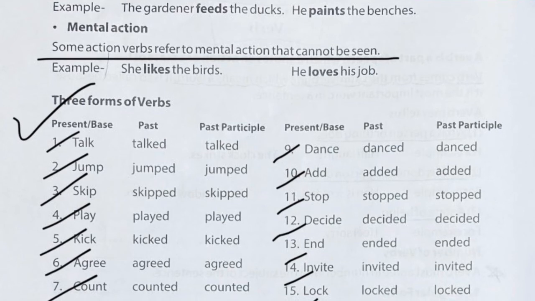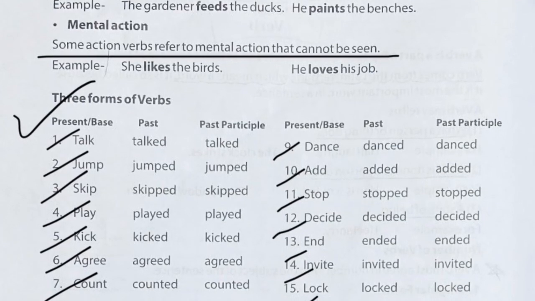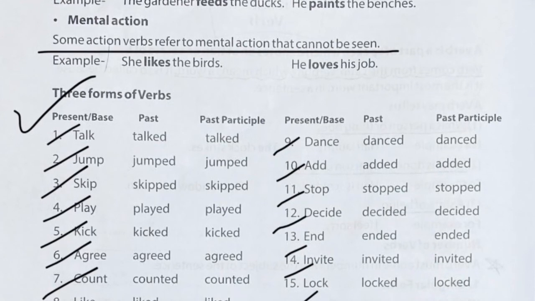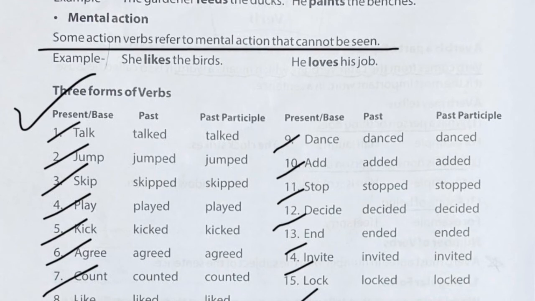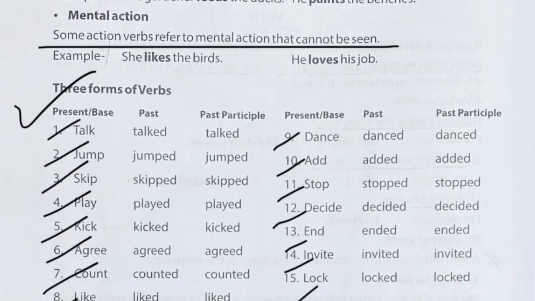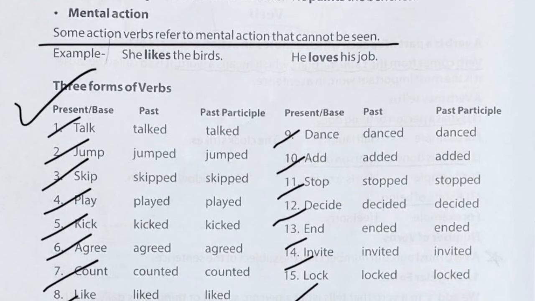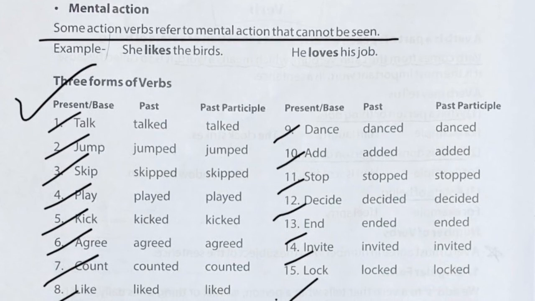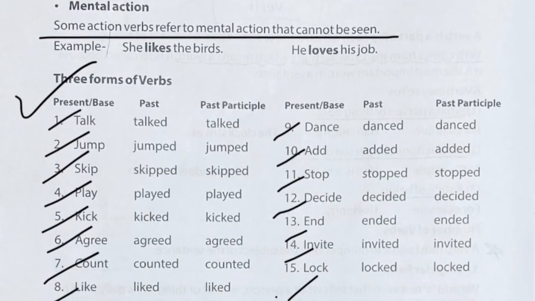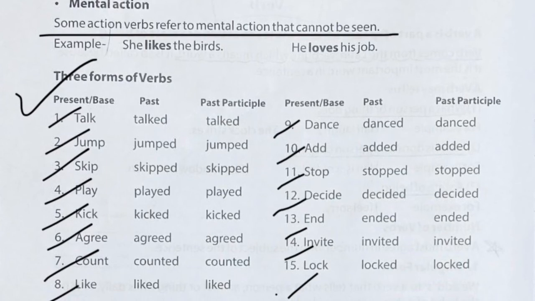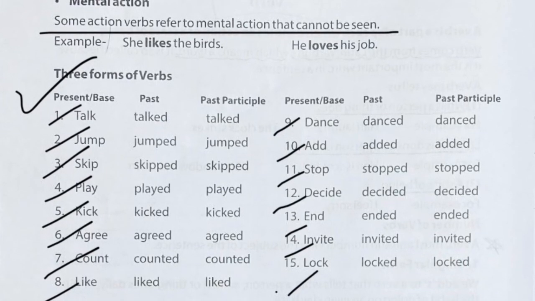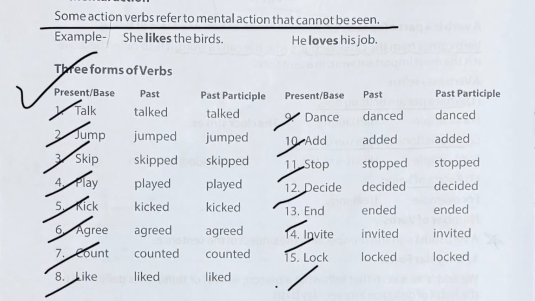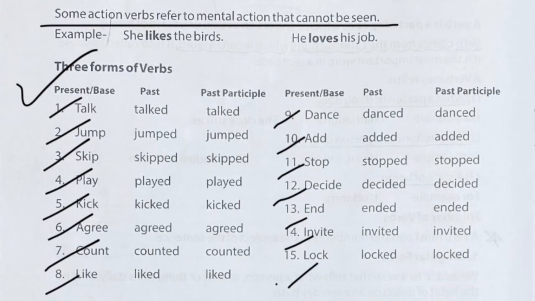So I will read some of the verbs for you. Talk, talked, talked. Jump, jumped, jumped. Skip, skipped, skipped. Play, played, played. Kick, kicked, kicked. Agree, agreed, agreed. So like this, please give a read to all of these forms of verbs till 15, and please try to learn them, because they are going to help you a lot in future. So please learn them.